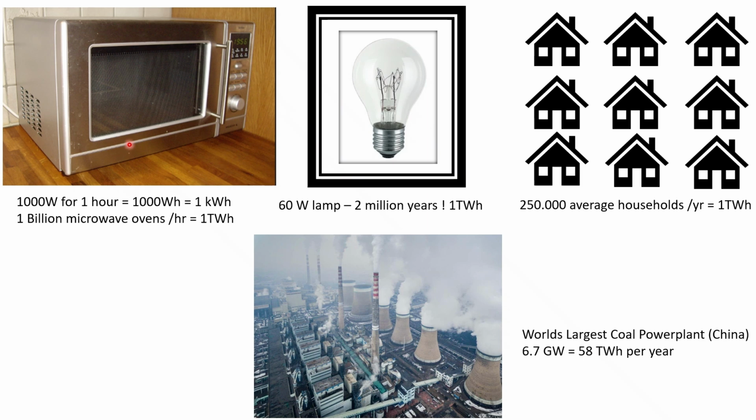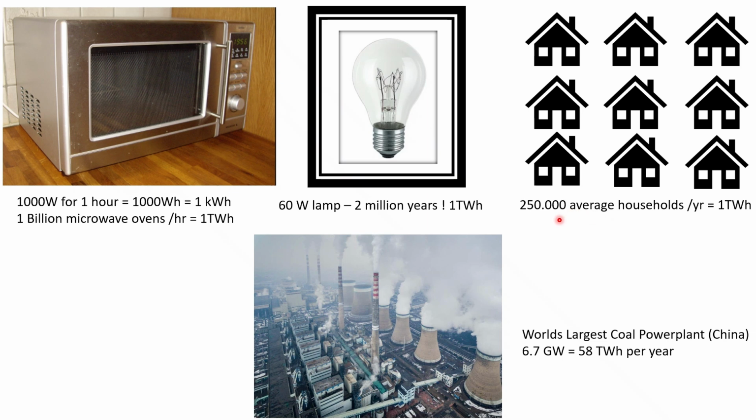So if we start with what watt hours mean, for example, a standard microwave has a power of around 1000 watts. If this is operated for 1 hour, we get 1000 watt hours. That's the same as 1 kilowatt hour. So if we take 1 billion microwave ovens, that's 1000 million microwave ovens running for an hour, we have consumed 1 terawatt hour. Another example is a 60 watt light bulb, the old kind. If one of those was running continuously for 2 million years, that's also 1 terawatt hour.